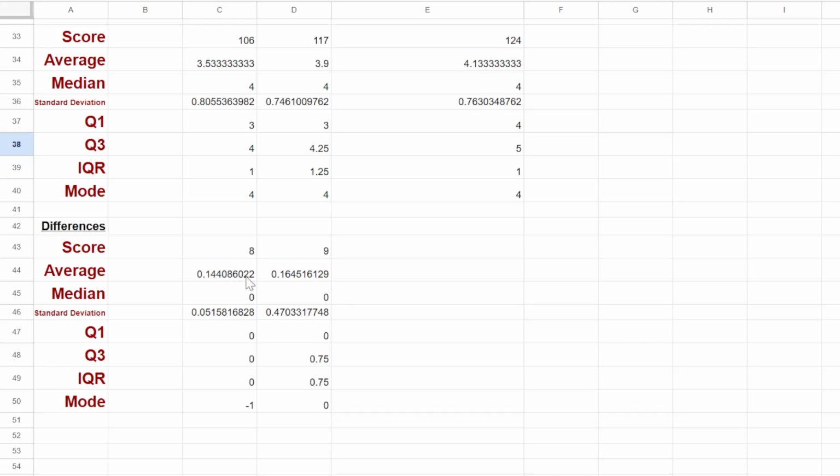Let's see. Median 0 for both. It's a 4. It's usually the case. 0.05 better for me, standard deviation wise. For Squirtle, it's a whopping 0.47 better. That's huge. 0.47 better. That's huge. It had like a 1.11 standard deviation or something like that. 1.11, 1.12 or something. That's why I got so much better.